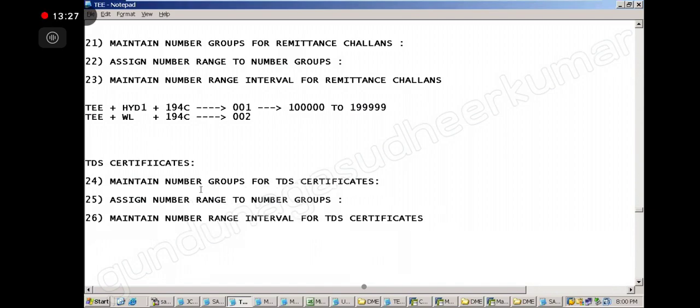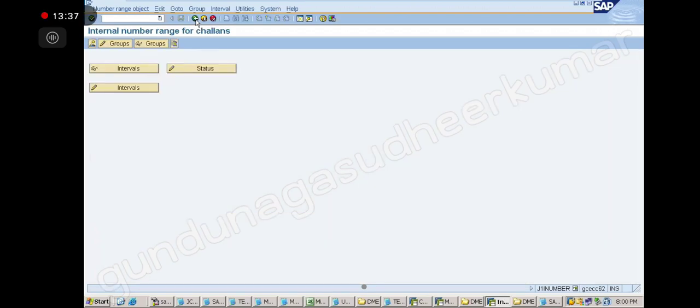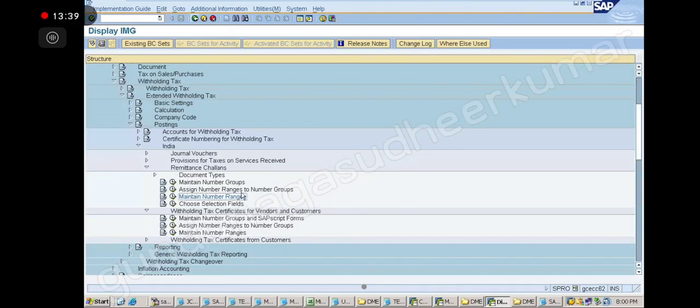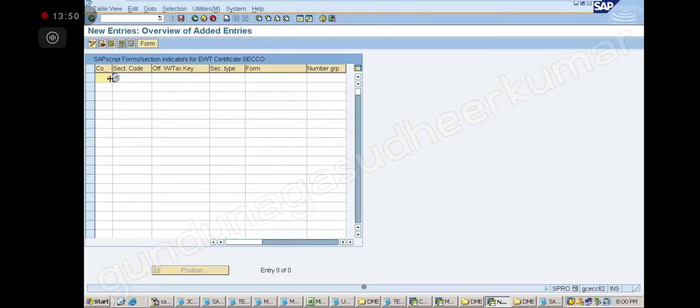So we go like this, 24, 25, 26. Now I am going like this. So this is the challan number range. Now the TDS certificate number range I have to show you. Now click on maintain number groups and script forms. Here you click on new entries. Then give the company code, right? What is the company code? TEE.